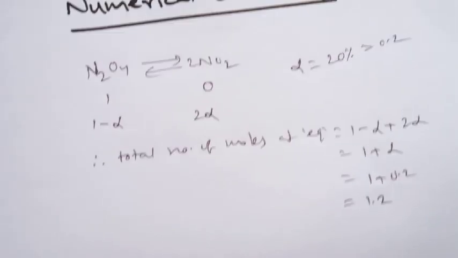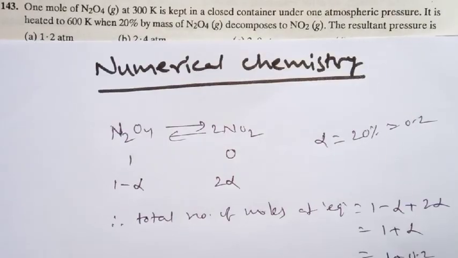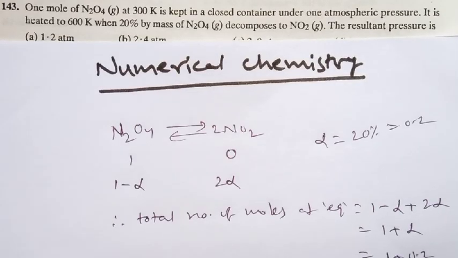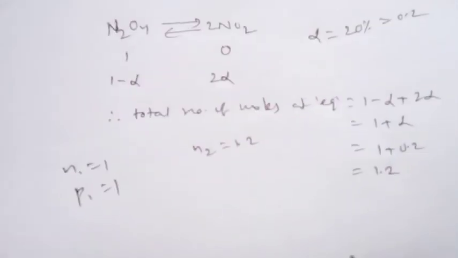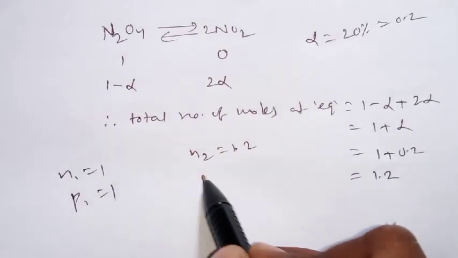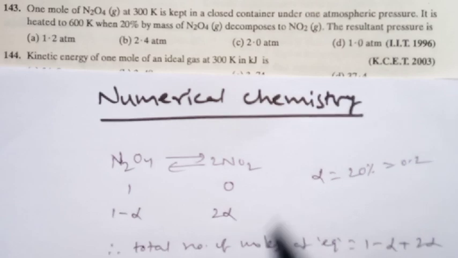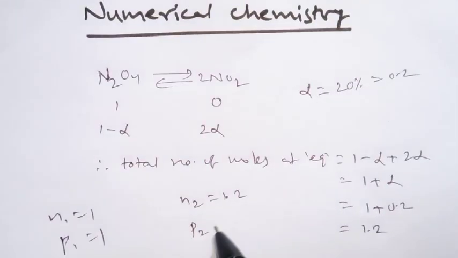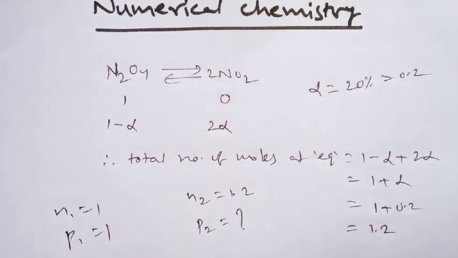Is it okay? Now, what initial conditions are given? N1 equal to 1 mole, and atmospheric pressure is already given, P1 equal to 1. Final number of moles N2 equal to 1.2. The final pressure is what they asked, the resultant pressure, so P2 we are supposed to identify.